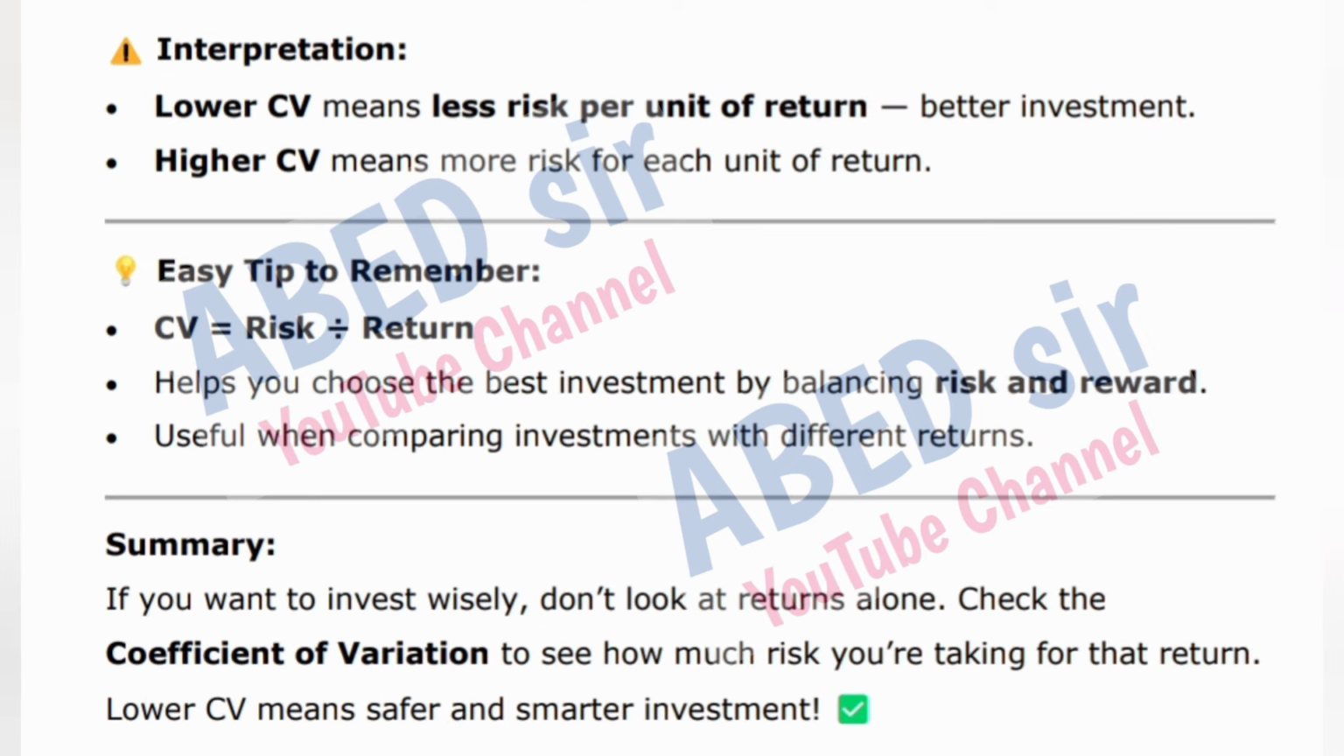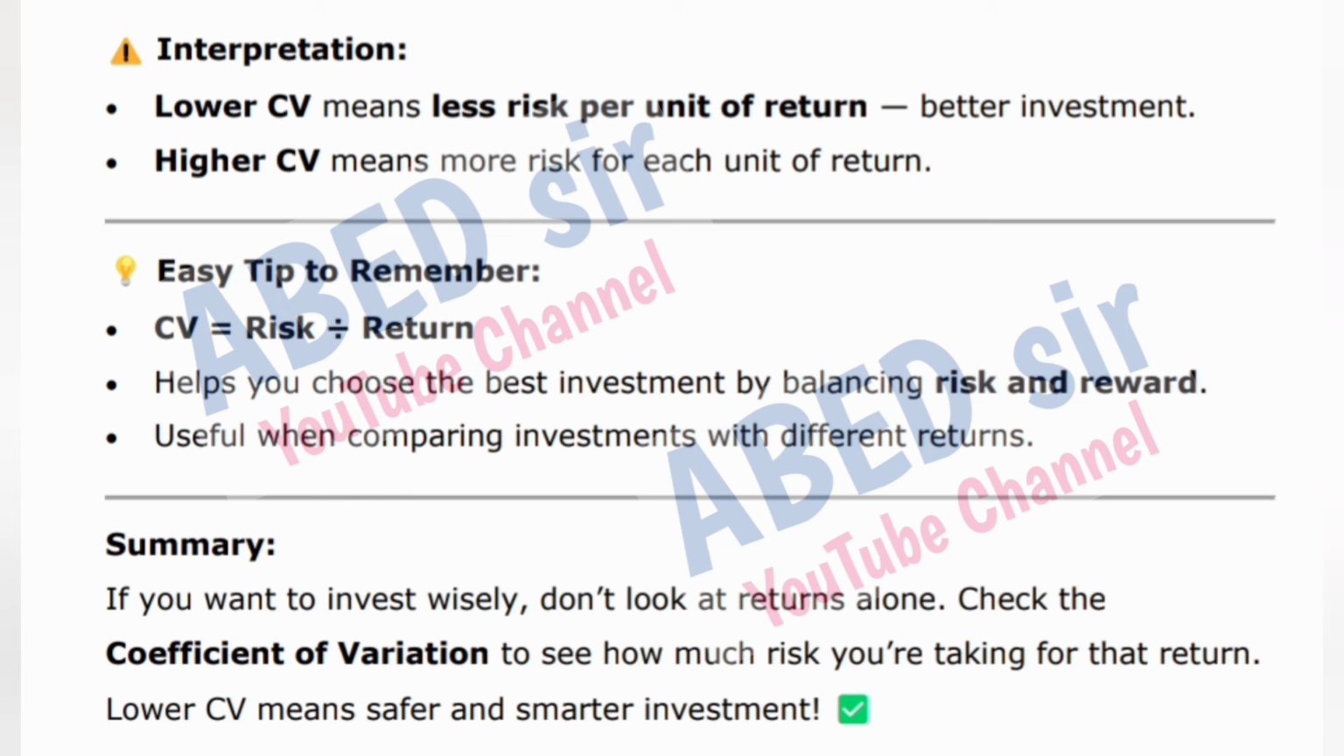Interpretation: lower CV means less risk per unit of return, a better investment. Higher CV means more risk for each unit of return. Easy tip to remember: CV is equal to risk divided by return. It helps you choose the best investment by balancing risk and reward. Useful when comparing investments with different returns.